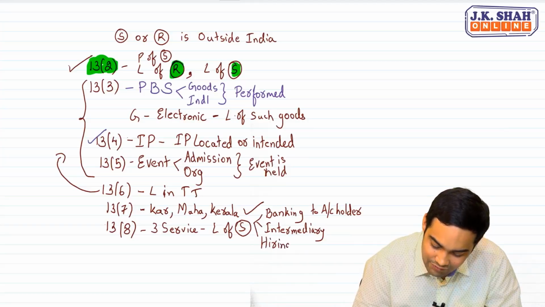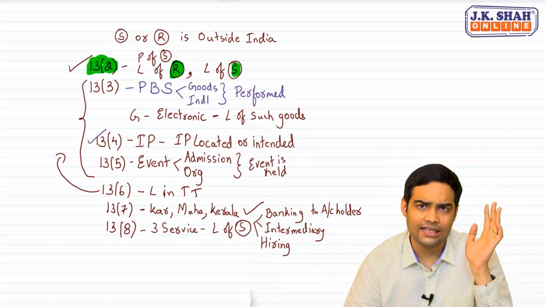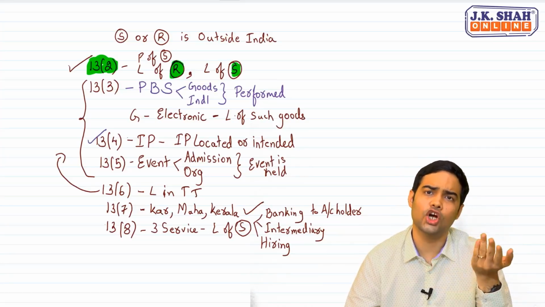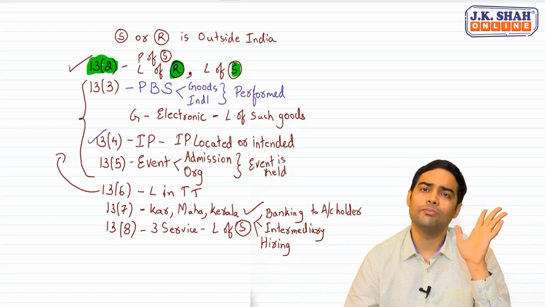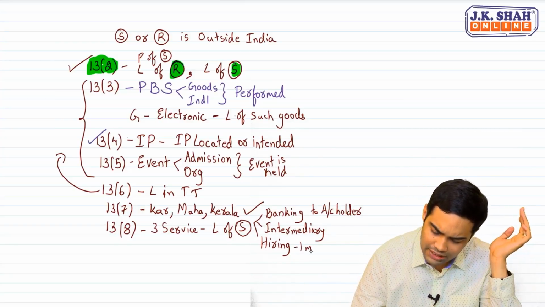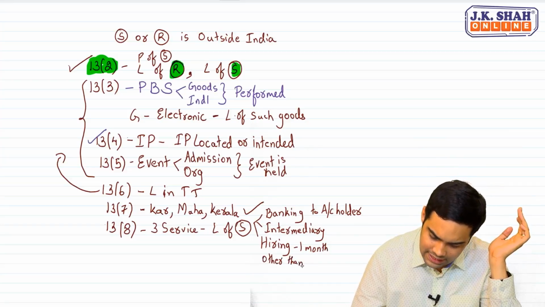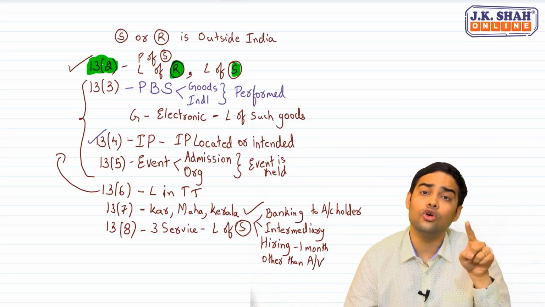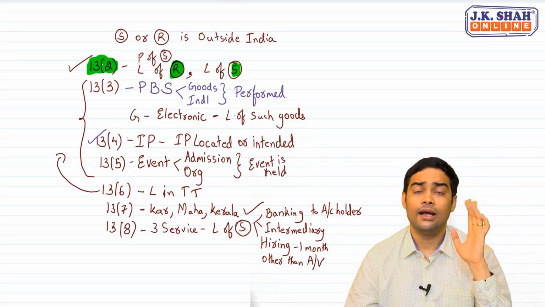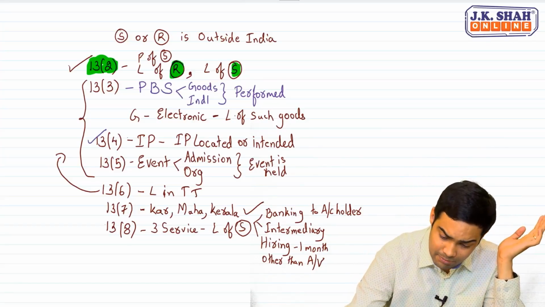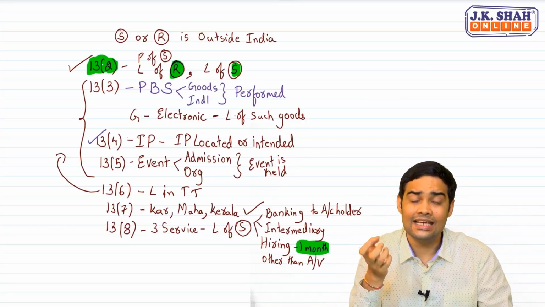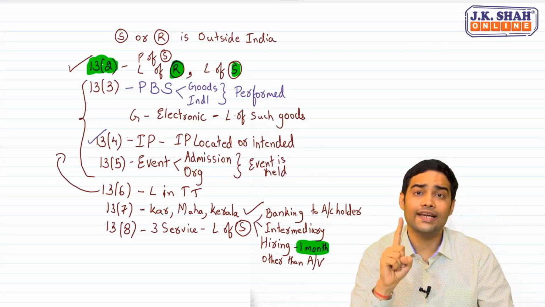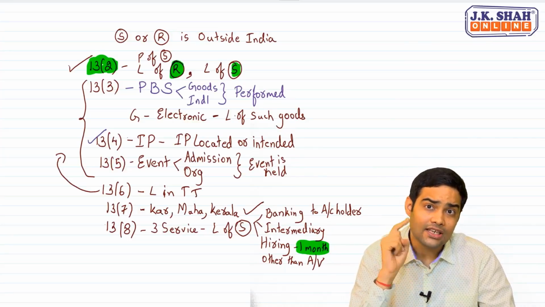And then the third one is hiring. Hiring of a means of transport. Hiring of a means of transport. Doesn't matter whether it is for goods or for passenger transport vehicle. Doesn't matter. The law is very clear. Hiring of a means of transport up to a period of 1 month other than aircraft or vessel. Other than aircraft or vessel, but including yacht. Yacht is included, but other than aircraft or vessel. And remember one thing very carefully, up to a period of 1 month. That means long-term lease, long-term hiring will be falling under 13.2. We will use location of recipient in such cases.